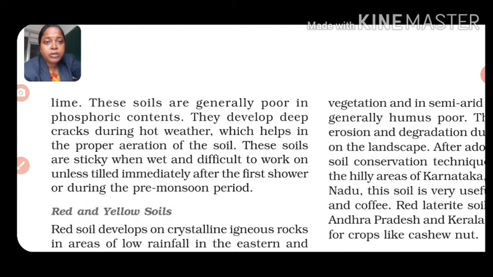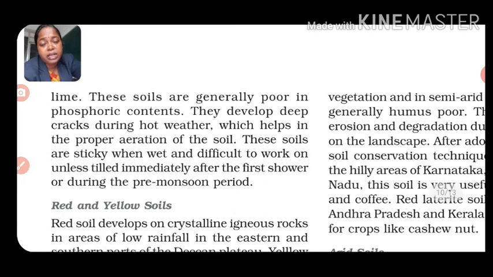These soils are sticky when wet and difficult to work on unless tilled immediately. After the first shower during the pre-monsoon period, when the rain comes in that area, only then is it possible to dig out those soils for agricultural purposes. So here we conclude with the black soil.